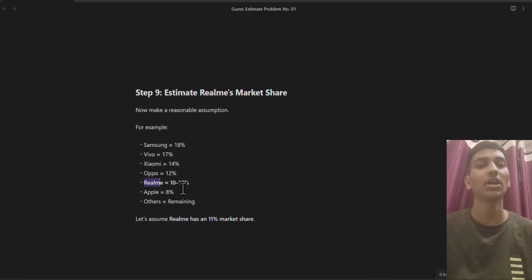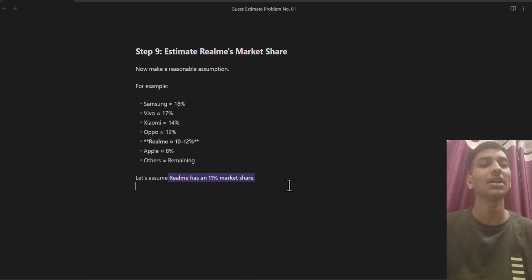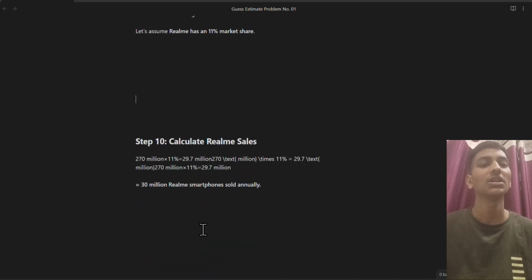You have to collect data from the interviewer also. So this data will be given by the interviewer. We will consider Realme's share to be 10 to 12%, so we will consider Realme has 11% market share. So out of 270 million, we multiply by 11%, which gives us 29.7. So we will get 30 million Realme smartphones sold annually.